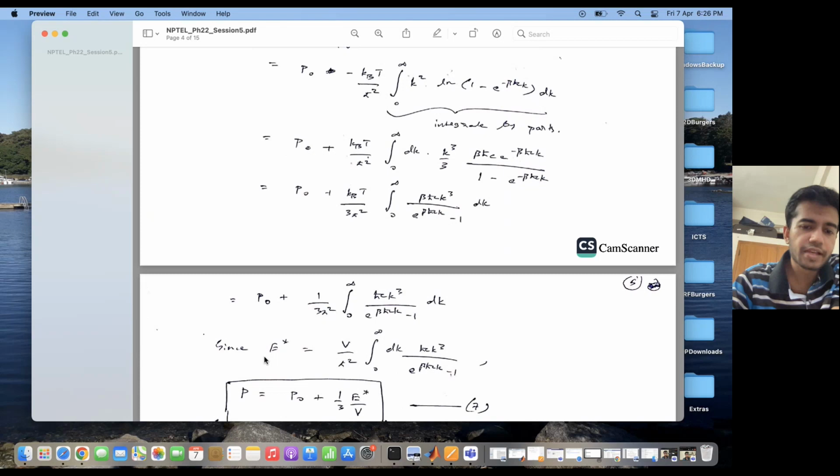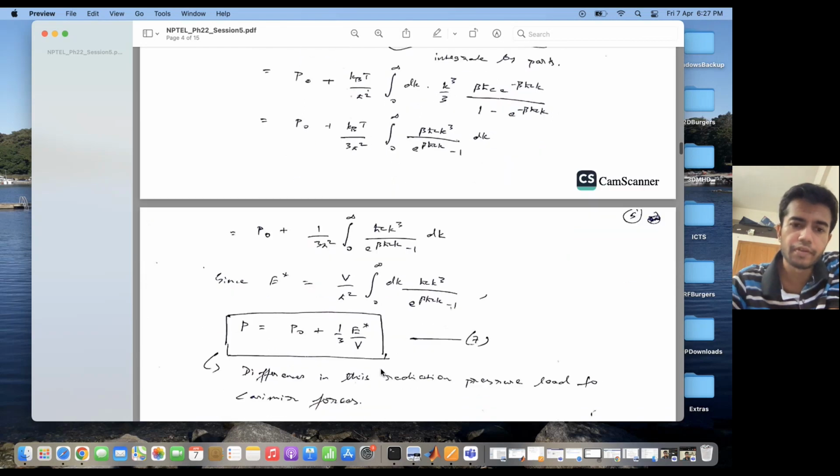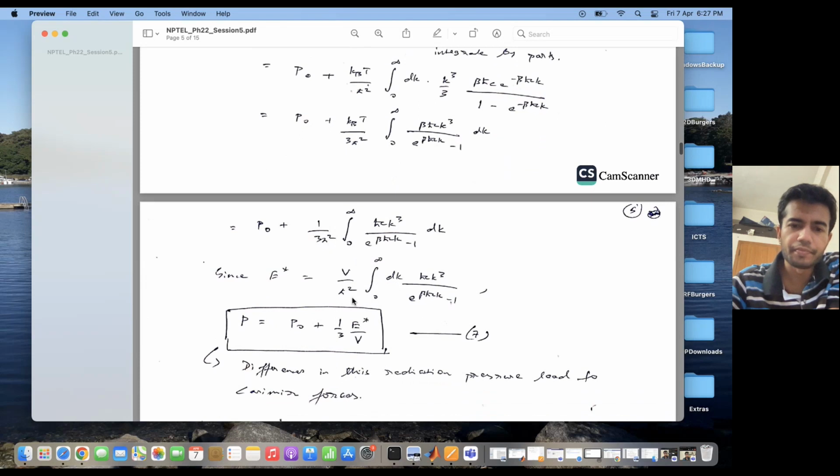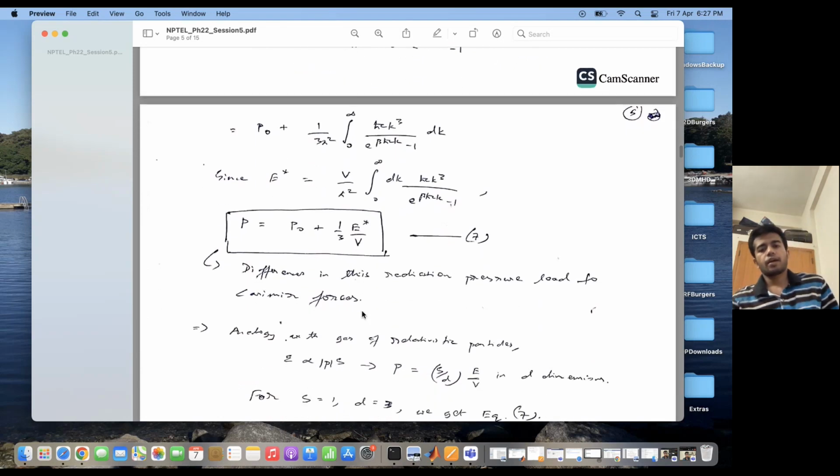Now I had seen earlier that the excitation energy was given by E*, which is of this form. So if I compare this expression with this expression, I will see that the excitation pressure, the extra pressure, is nothing but (1/3) E*/V. So this is the radiation pressure, which is a result of the radiation. This is a zero point pressure, and this is the pressure which comes because of the excitation. And this difference in the radiation pressure on two sides of a boundary can result in Casimir forces, which can be measured easily in the laboratory.